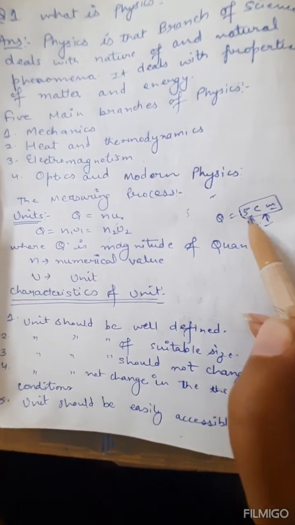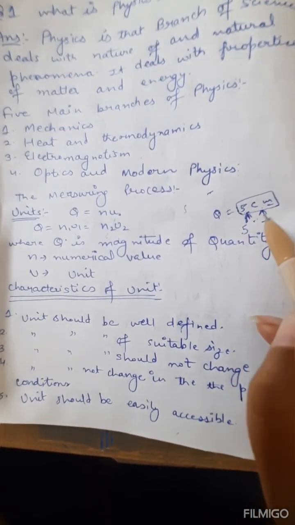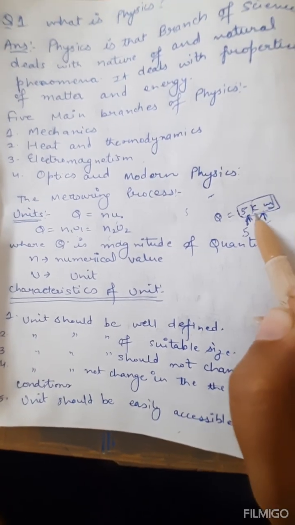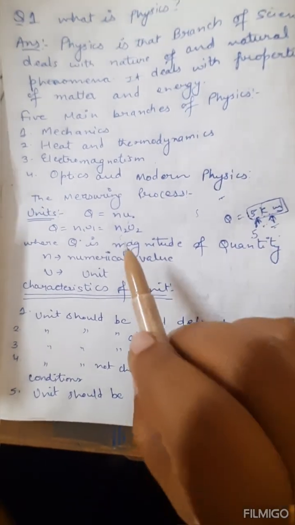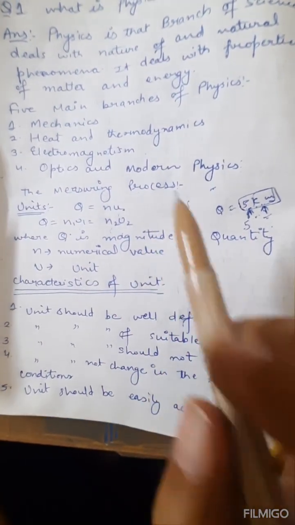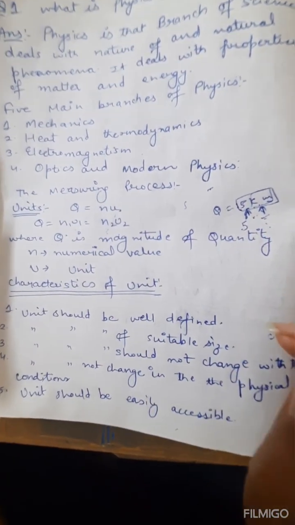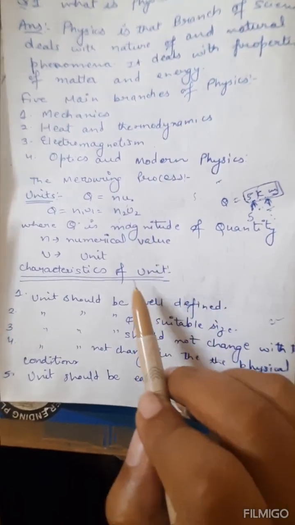So what are N1 U1 and N2 U2? If it is 5, what is your U? That is your unit. So centimeter is your unit. You can convert centimeter into meter or into kilometer as well. So we will use this notation when we convert one system of unit into another system of unit. Okay, so from this you all must be very clear about the characteristics of unit.